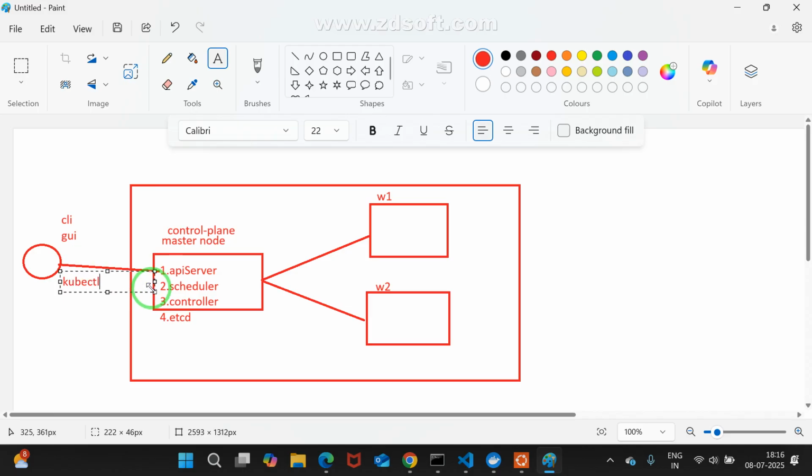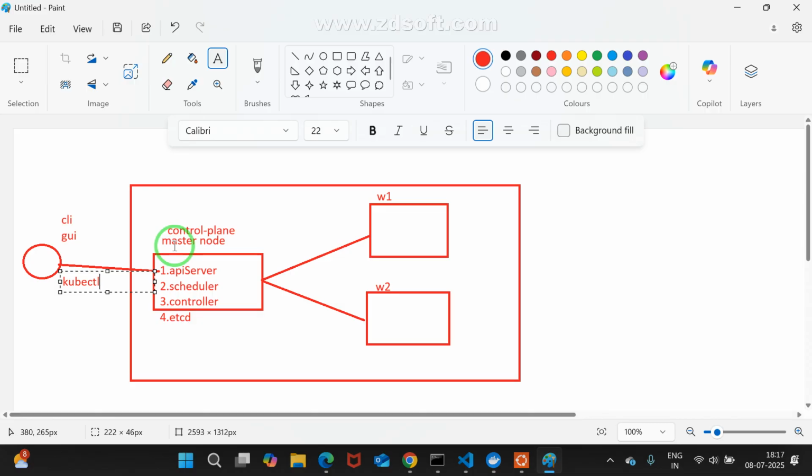Kubectl stands for kube control. Kube control is the client tool. By using that, we are going to communicate with the control plane. In the control plane, who will take your instruction? The API server is taking the instruction. The API server acts like a front controller.